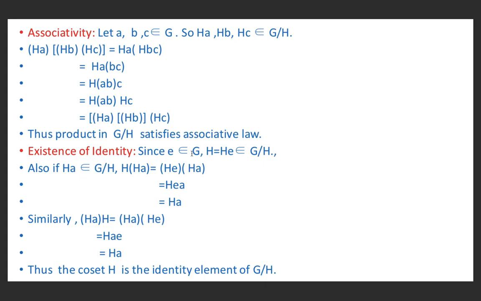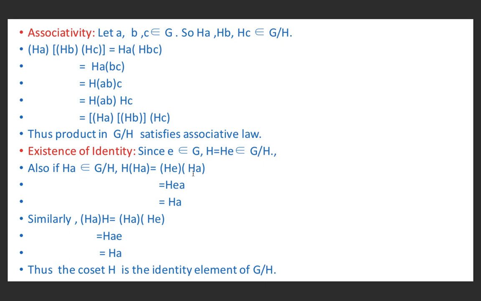Let e belong to G, because G is a group, so the identity element must exist in G. So H is equal to He. He is again a coset and it belongs to G/H because G/H is the collection of cosets. Also if Ha belongs to G/H, then H into Ha is equal to He into Ha, because H is equal to He, e being the identity element.